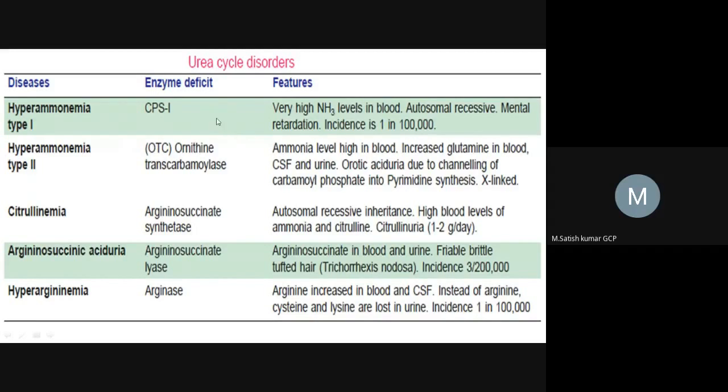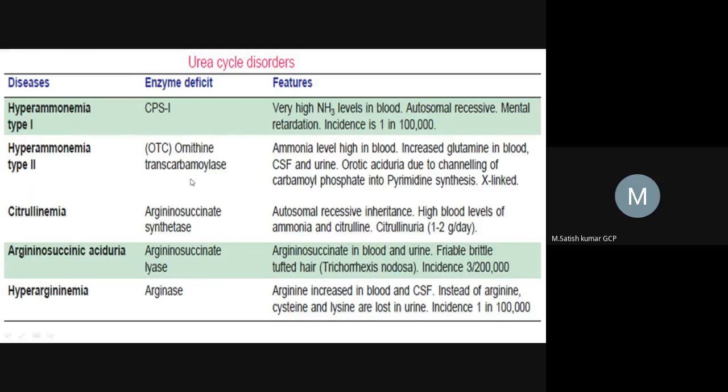As for medication, we can use hippuric acid. Write down hippuric acid, which is useful for treating urea cycle disorders. And nowadays gene therapy is also being explored, but it is in the experimental stage. It is not completed, so it is still experimental.